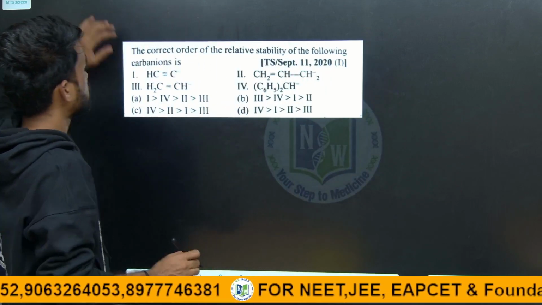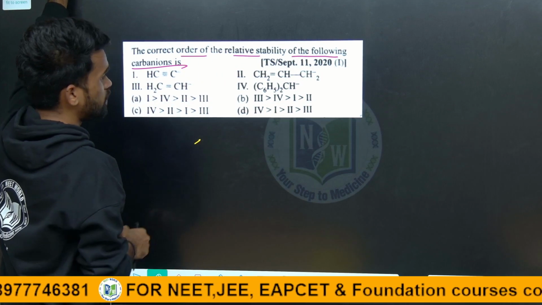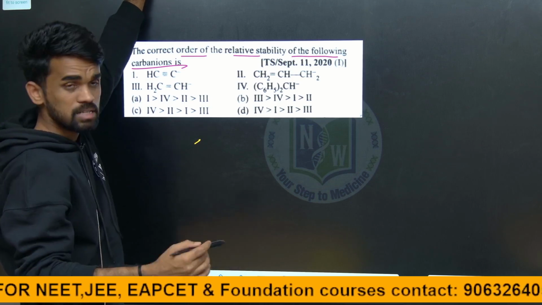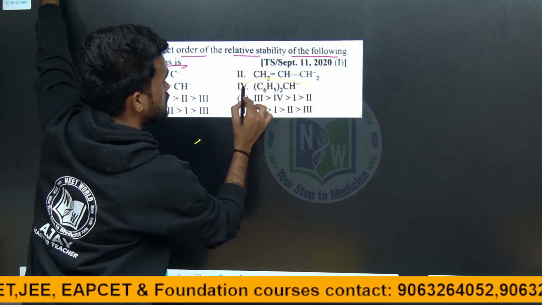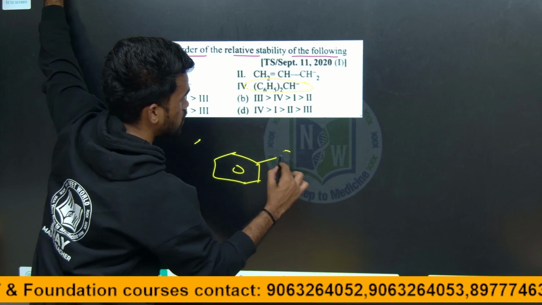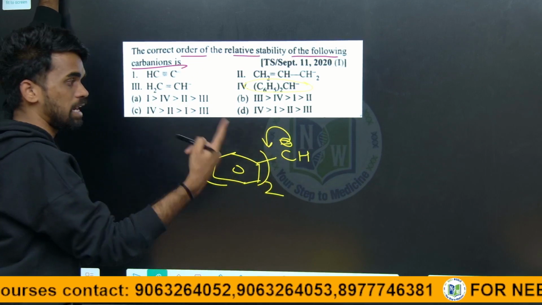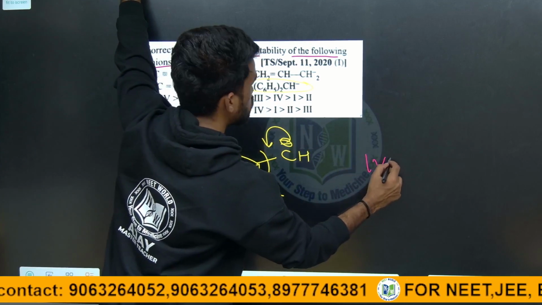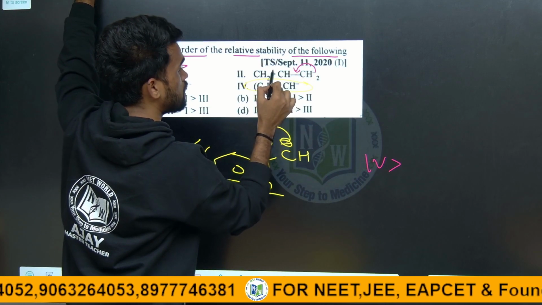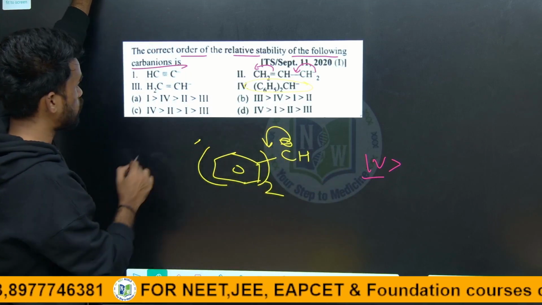Now tell me the correct order of relative stability of the following carbanions. Which carbanion is more stable? First of all, you need to check for resonating structures or any mesomeric effect. This carbanion is more stable because C6H5 means phenyl ring, and we have it 2 times, so it will be stabilized by 2 phenyl rings. Therefore I can say 4 is more stable. And here also we have an allylic carbanion, so this will also be stabilized by resonance. Therefore I am writing 4, and after 4, I am writing 2 here.